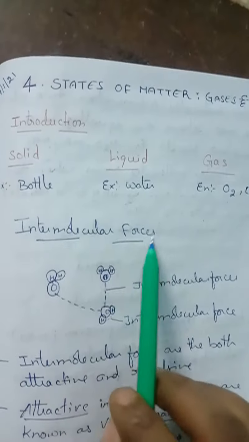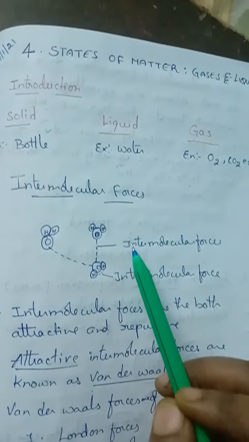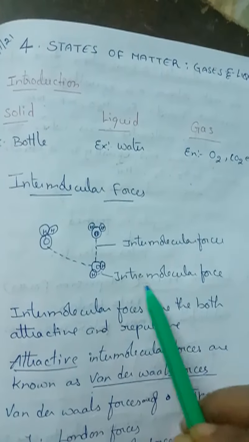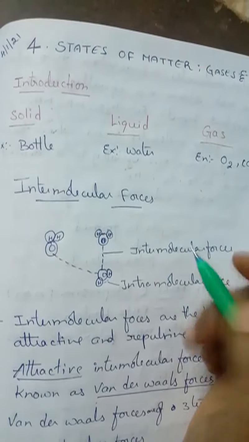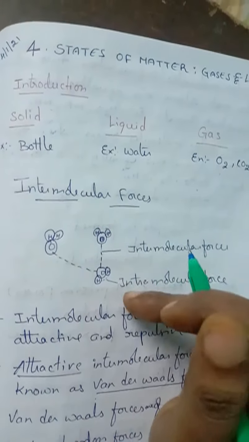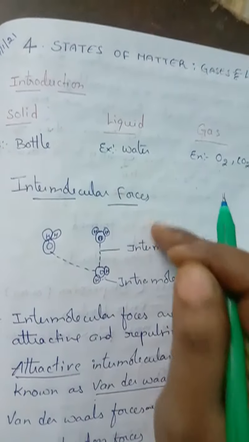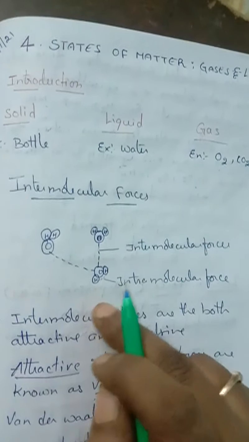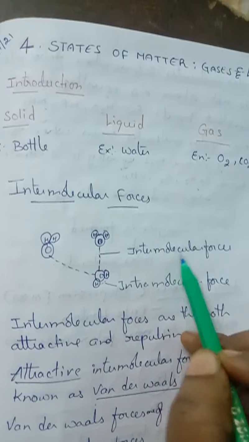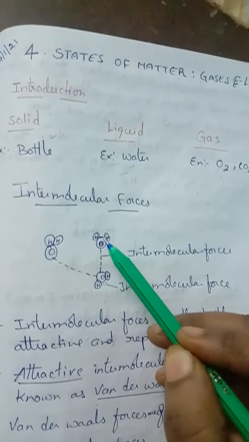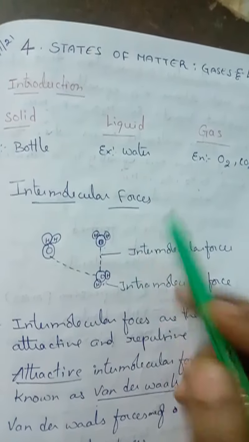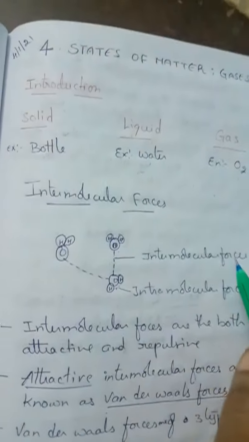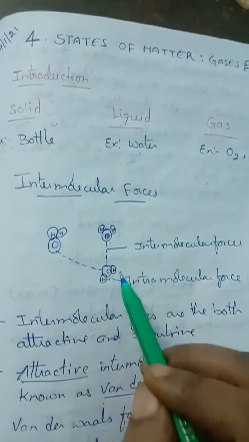Now, intermolecular force, I said intermolecular force. Before knowing that, two types of forces are there, that is intermolecular force and intramolecular force. Inter means between, as I said earlier in hydrogen bond also, intra means within. Inter means between any two, intra means within only. So here, intermolecular force of attraction means, this is one molecule of water, this is another molecule of water. The bond you can see between these two molecules is called intermolecular force. And next, look at here also, an H2O molecule only.